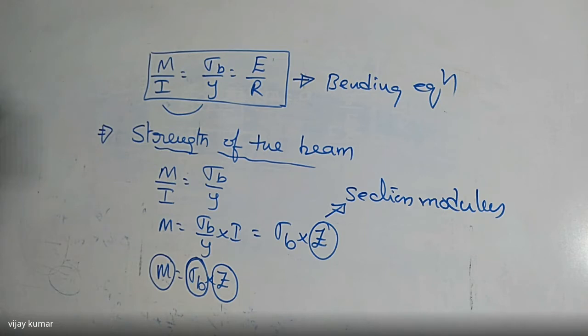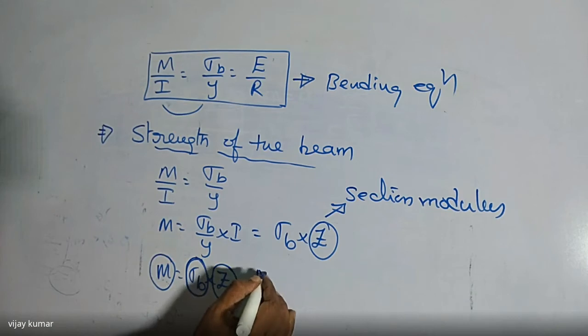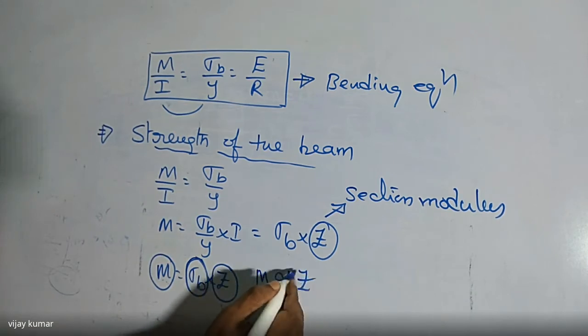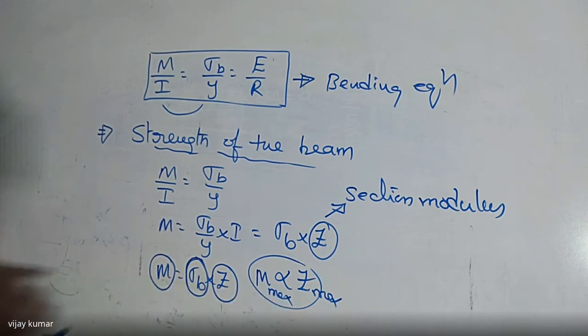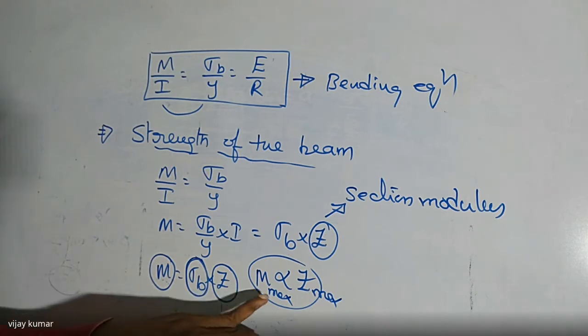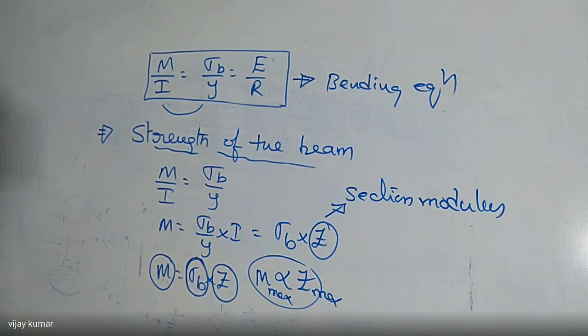Z is always named the section modulus. So M is directly proportional to Z. When Z is maximum, M is also maximum. So the moment of resistance of a material always depends on the section modulus of the material. Did you get my point? Now tell me, did you get it or not? One more point I'm going to give you: M is directly proportional to Z.